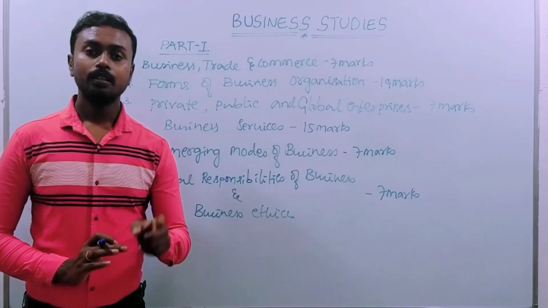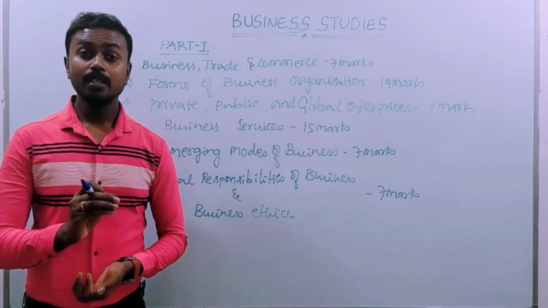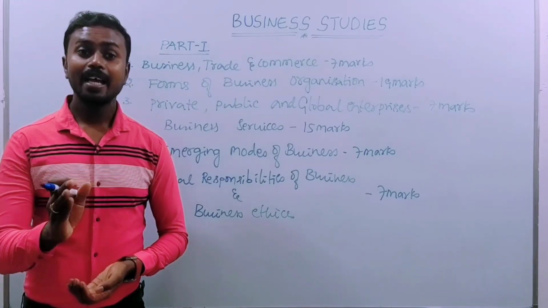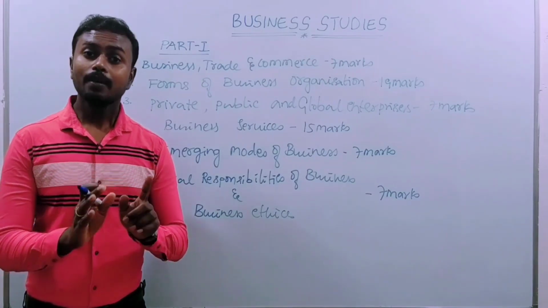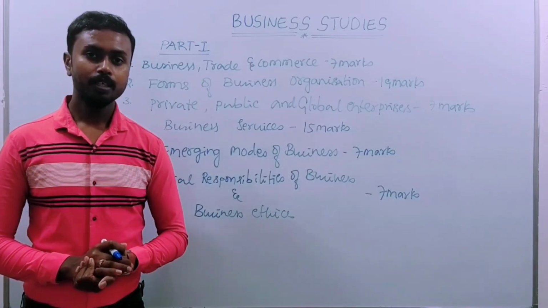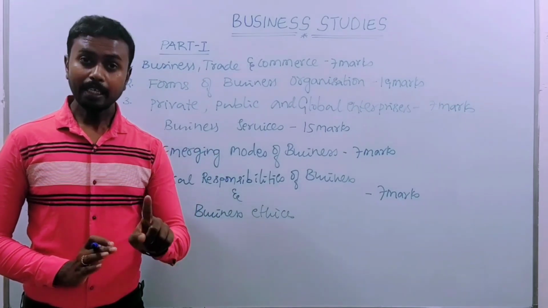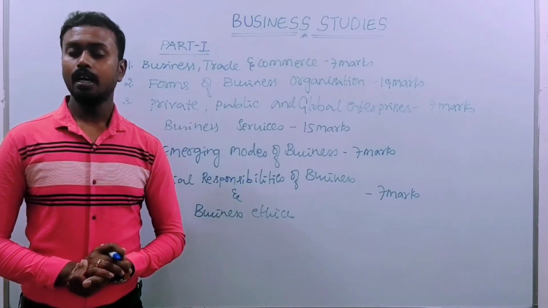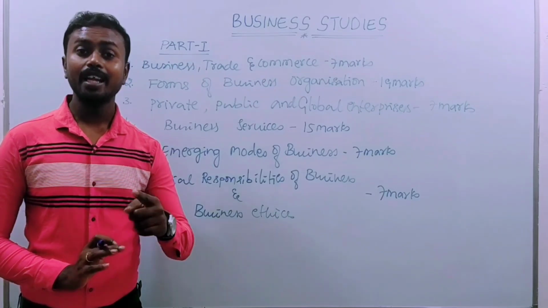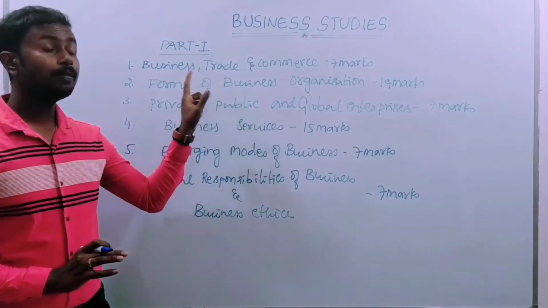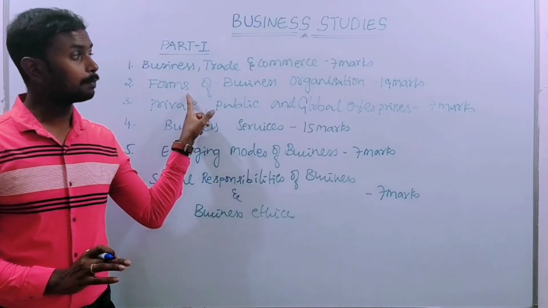It means a single person invests the capital and carries on the business, and whatever profit or losses come, he will bear. That means a single proprietor runs the business. That is the first form in the second chapter.